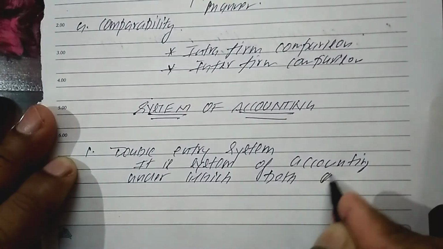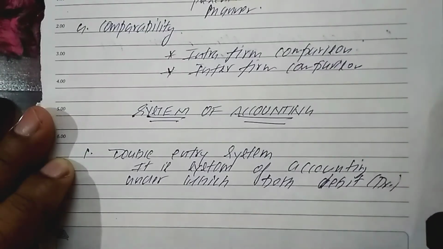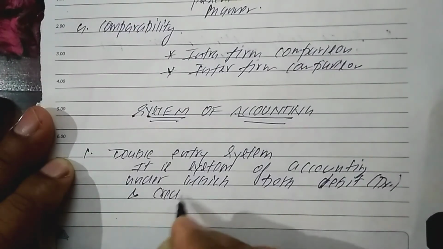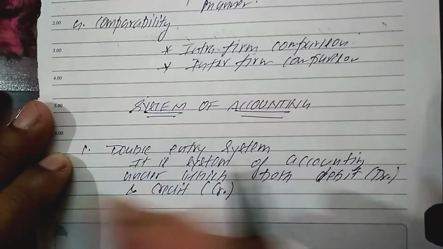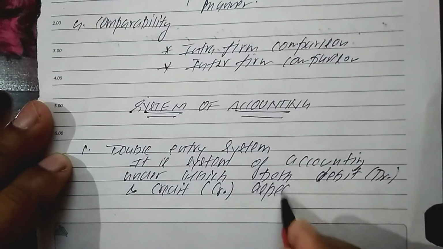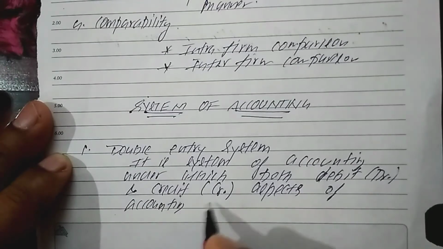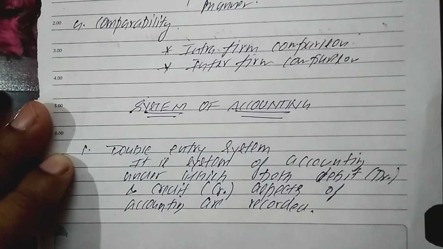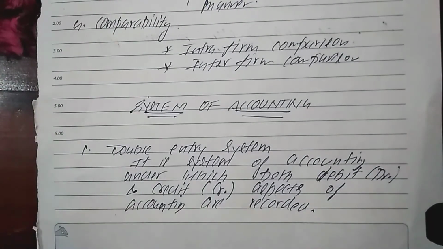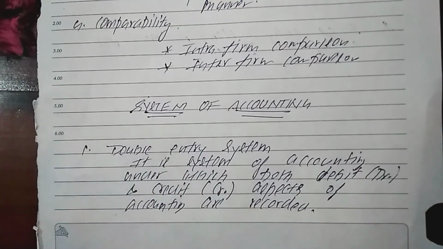Debit is written as Dr., and credit is written as Cr. So it is a system of accounting under which both the debit aspect and the credit aspect of accounting are recorded. So every transaction has two aspects. The one is debit and the other one is credit.